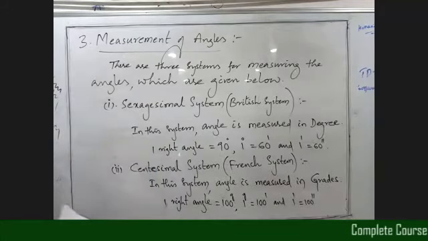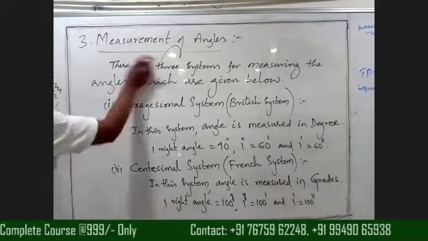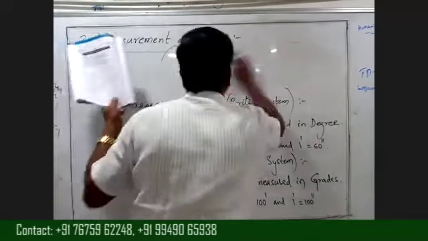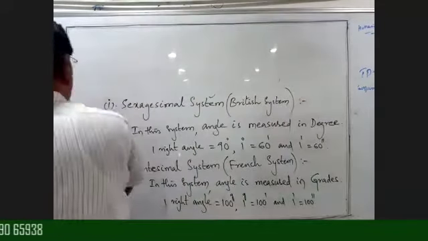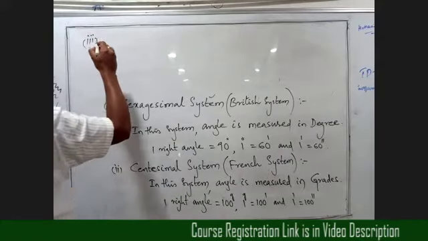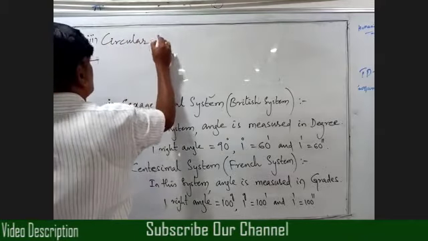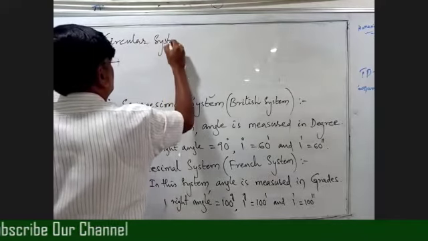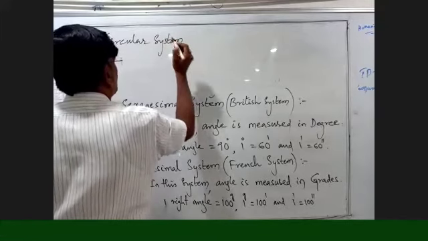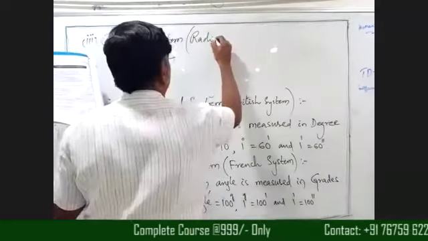Next, the third one. Write down the third one. The third one is the circular system, or we can call this the radian system, radian method.